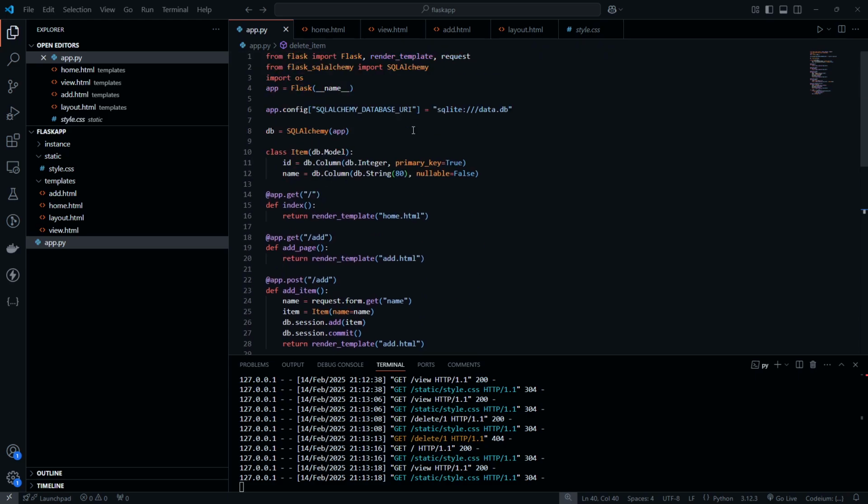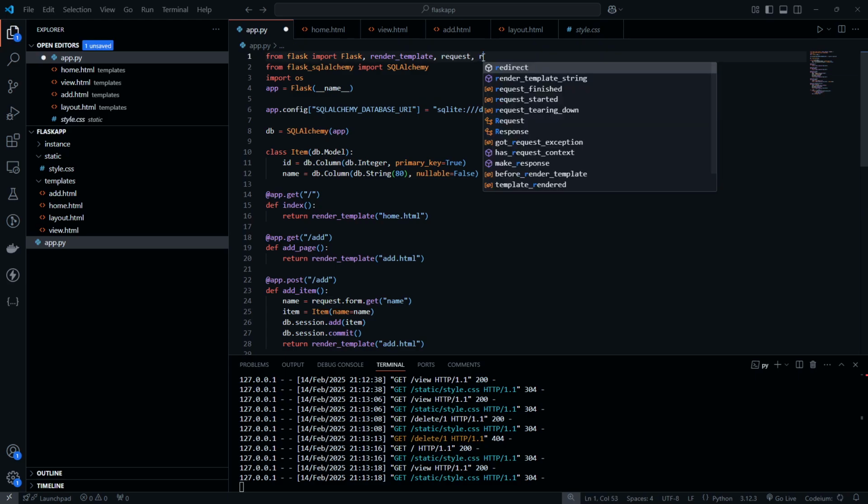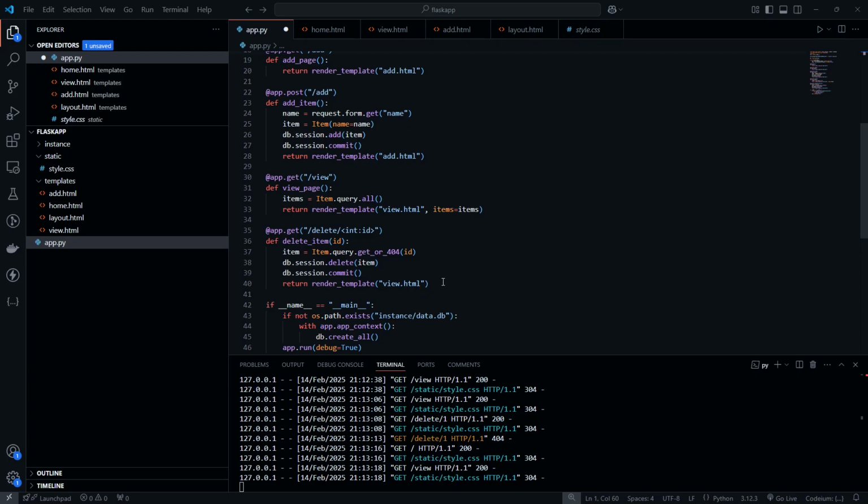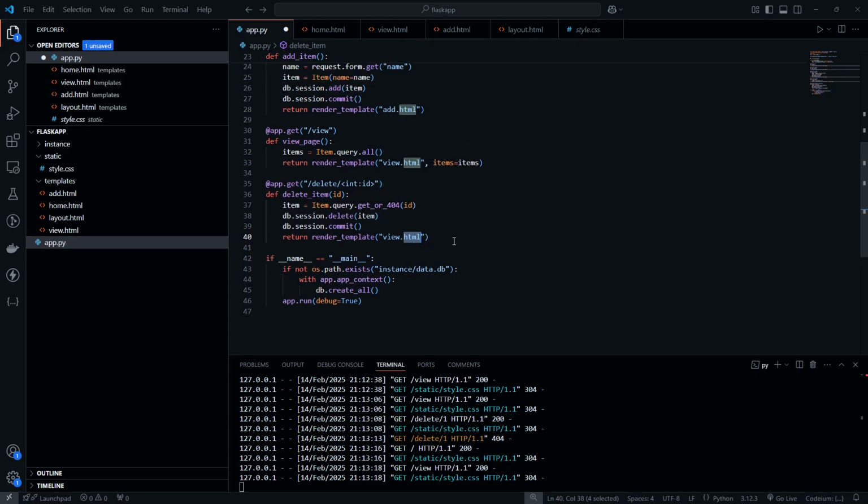What we actually want to do is just go back to the view page, right? So what we're going to do is import the redirect from Flask, and as opposed to just rendering this template, because you notice we didn't pass in the items like we were supposed to, we want to return redirect, and we're going to pass in